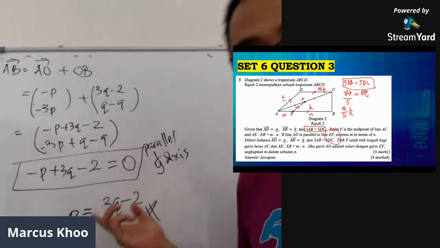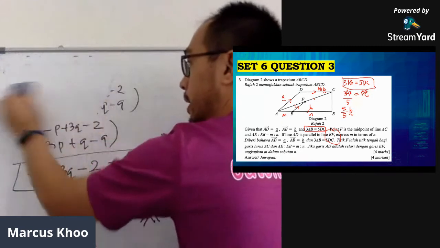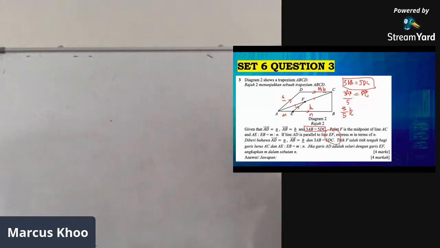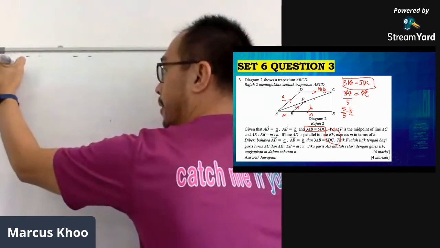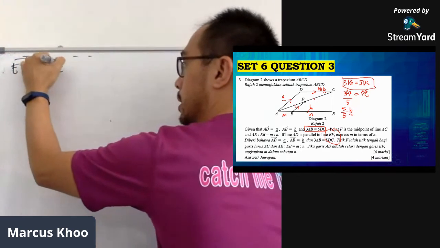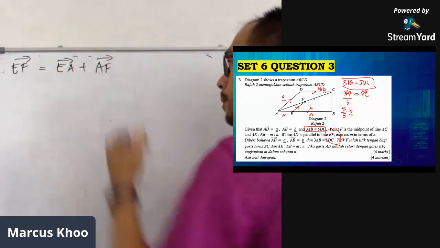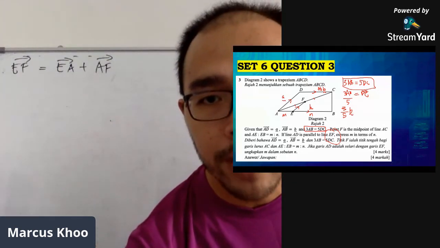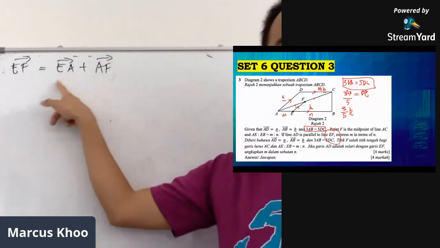I'm not going to draw the diagram here because you have the diagram there. So I'm just going to start with the line and then we'll see how it goes. So vector EF is EA plus AF. Now, there are a couple of things that we need to do here first. We have to first find the vector EA.